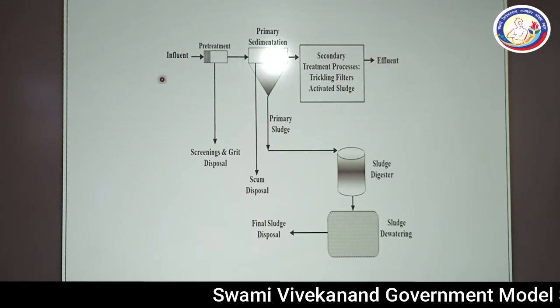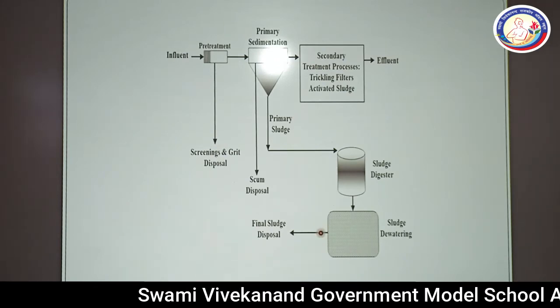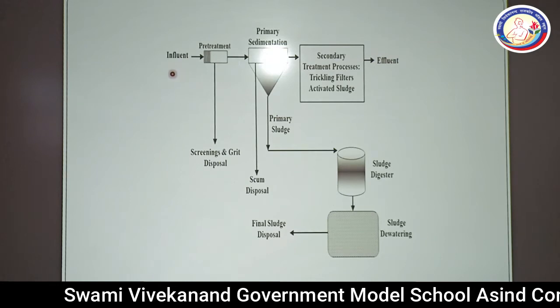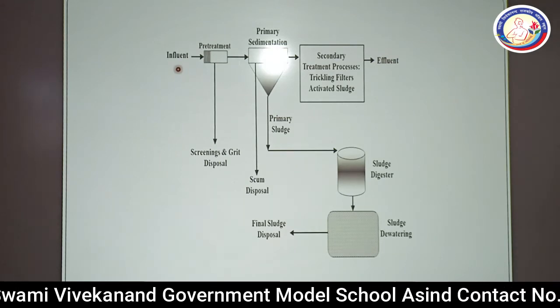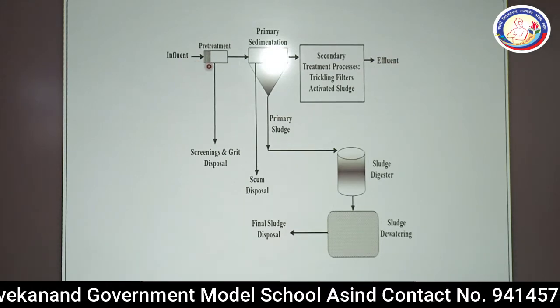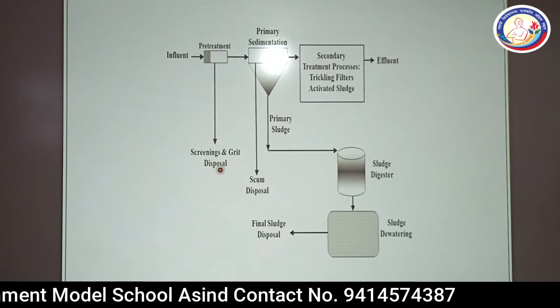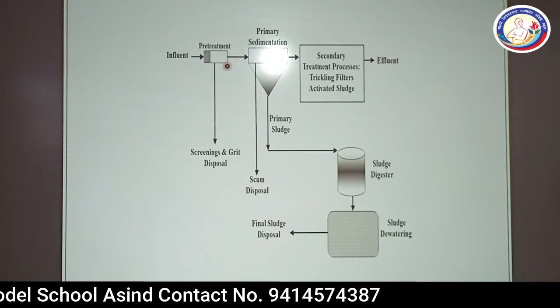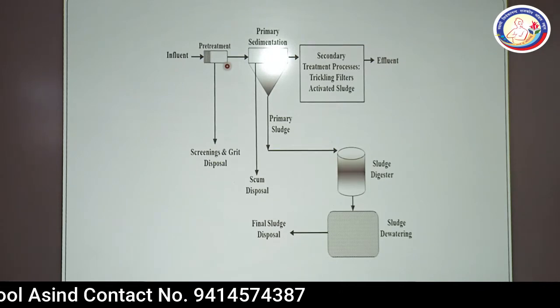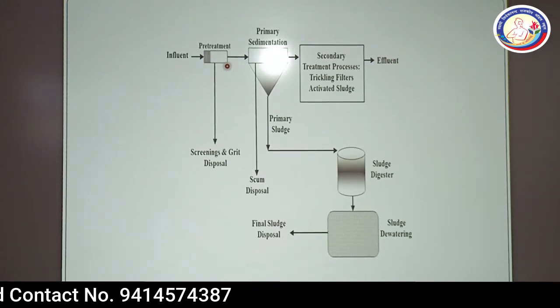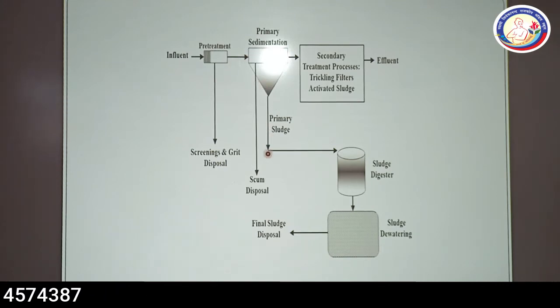This is the graphical representation of primary treatment. This is the influent coming from the sewage source. Pre-treatment is carried out, screening and grit disposal. Then the next part is primary sedimentation, and after primary sedimentation, primary sludge is removed and used in the sludge digester.